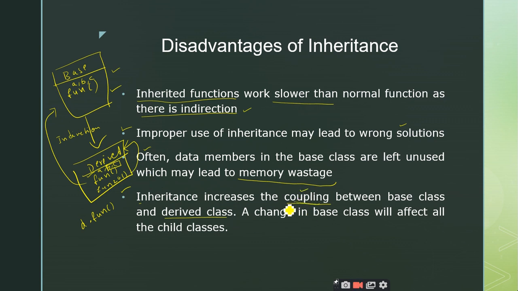We call it coupling; another term for it is bonding. So you have a strong bond between the base class and the derived class. The purpose of inheritance itself is to create the bonding between the base class and the derived class, but you can explain it as a disadvantage also. Whenever you have a strong bonding between the base class and the derived class, small changes in the base class will be automatically reflected inside all the derived classes. So these are a few disadvantages of inheritance. Is it clear up to this point?